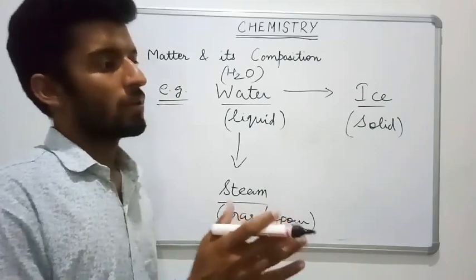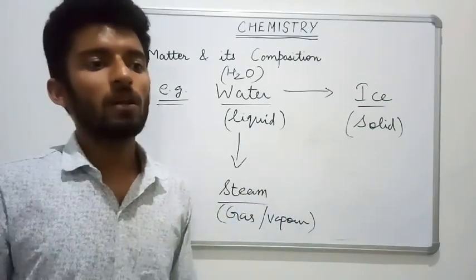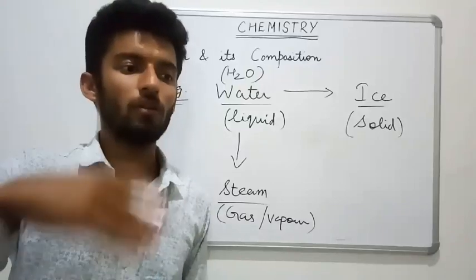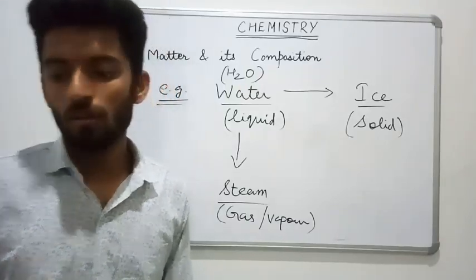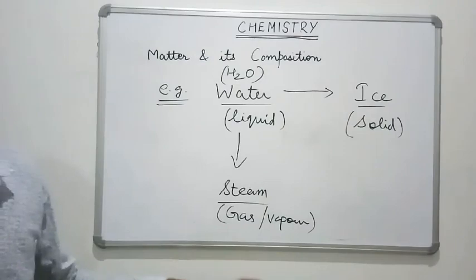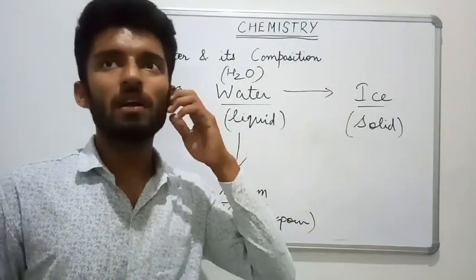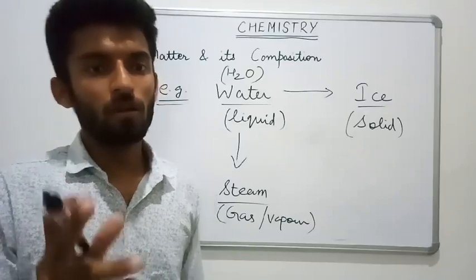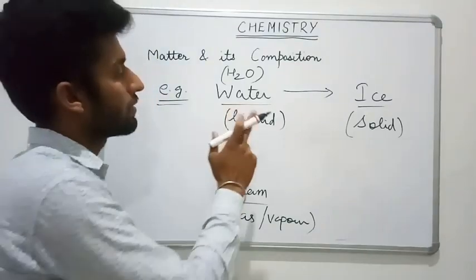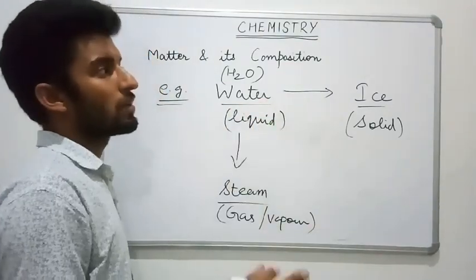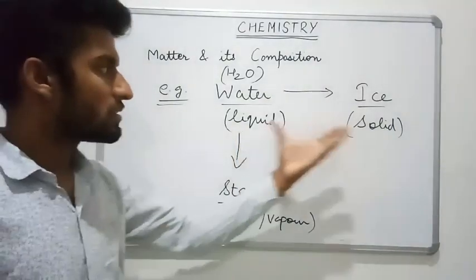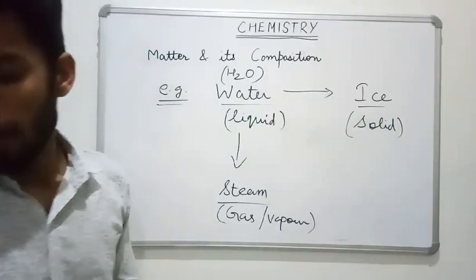This change is neither permanent nor temporary; it is fluent, continuous. Temporary we can call it, because all physical changes are temporary, but not permanent changes. Okay, keep in mind it is always a temporary change, not a permanent change. Permanent changes are chemical changes. This is only a change in physical state.